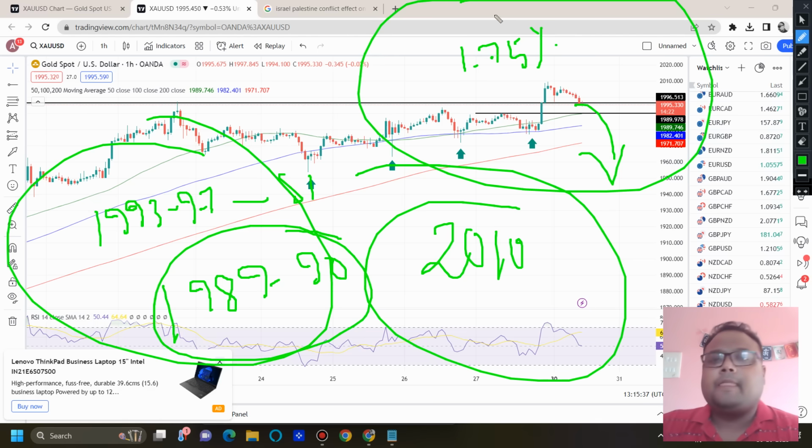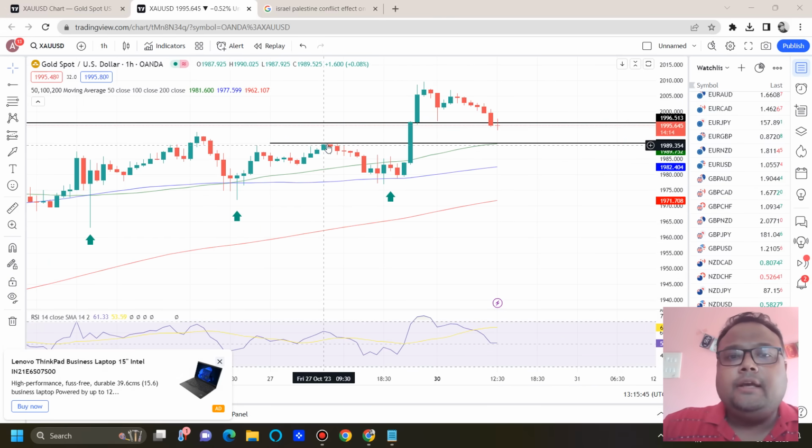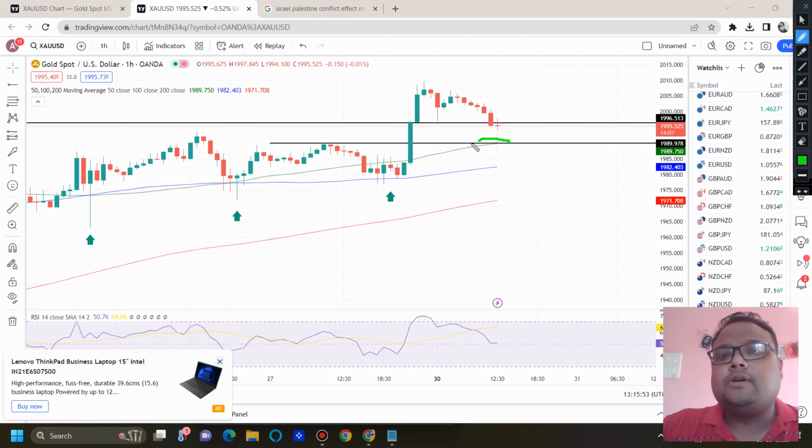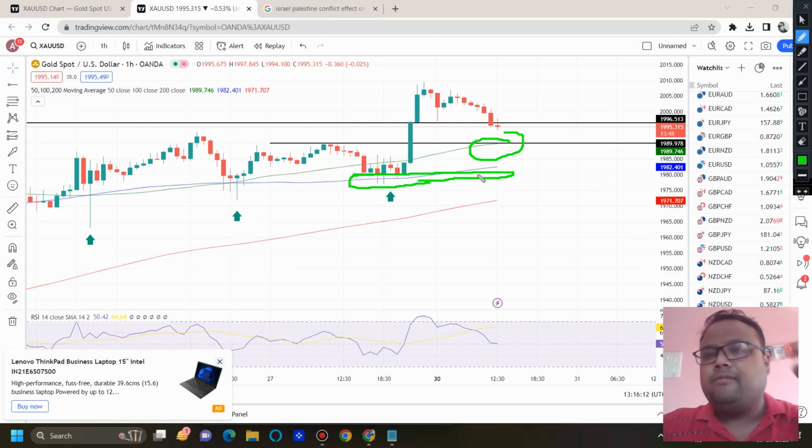Anyways, 1993 to 1997 is the first level where we can look for a buy. The second level is around 1990, because here also previous resistance will be working as support. Along with that, we also have the 50 moving average. And as I said, around 1980 we also have the third support, because of previous support around this area, good price rejection from below. So this level will be working as support 3. But I will not be stretching my position till 1980. I will book my loss.